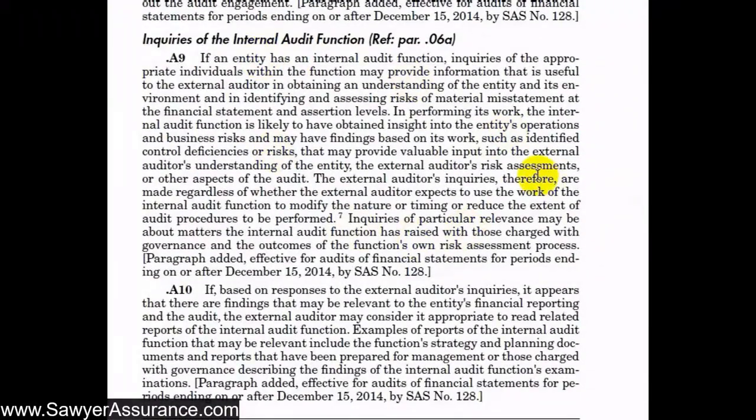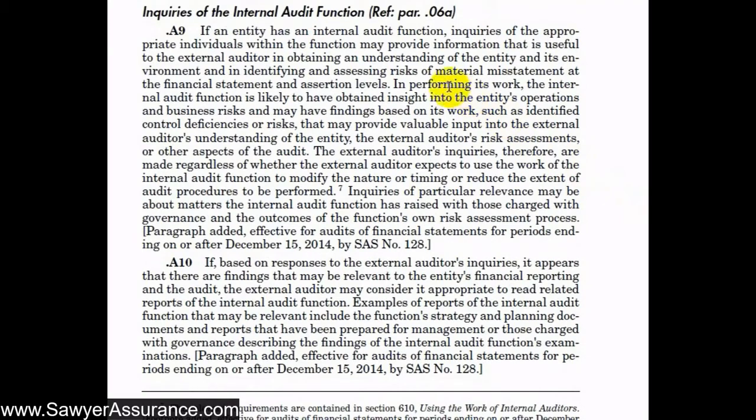So as we also see here, we might need to discuss matters with internal audit if the entity has an internal audit function. And so in performing its work, the internal audit probably has some insight into the entity's operations and business risks. And they might be able to tell us some control deficiencies or risks that we should know about when we're planning our procedures. And therefore, they would be really valuable to our risk assessment function. And so whether or not we intend to use the internal auditor's work in our audit documentation, we still need to have inquiries with them as part of our risk assessment process.